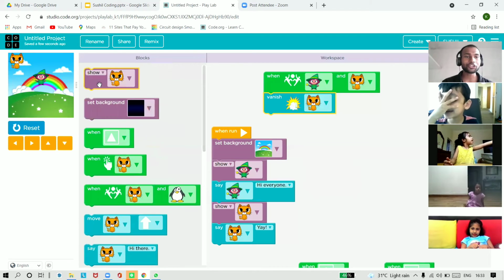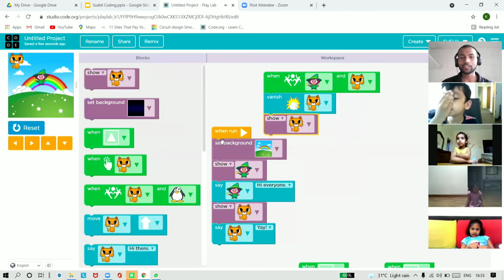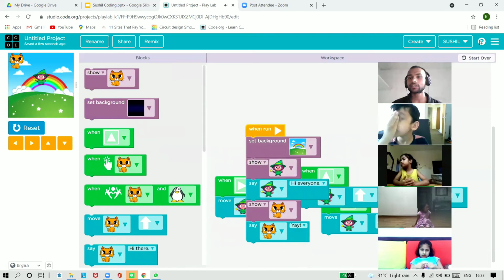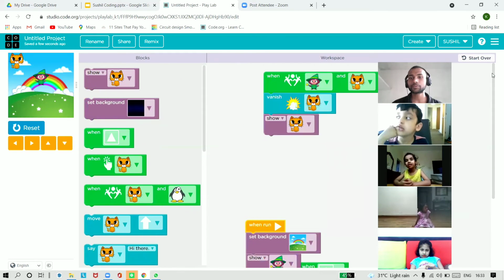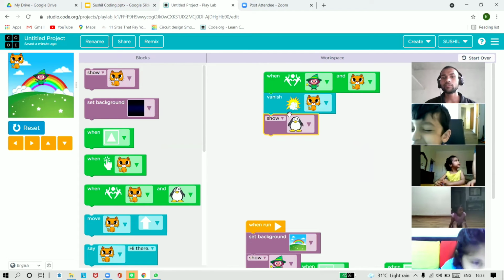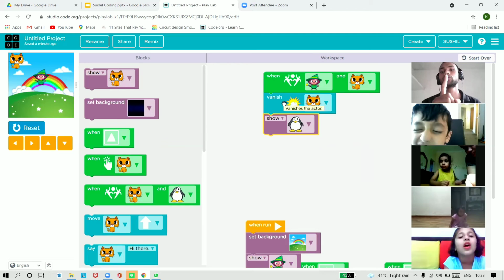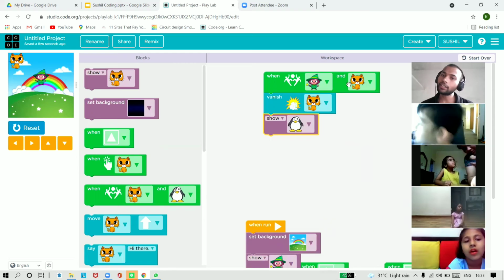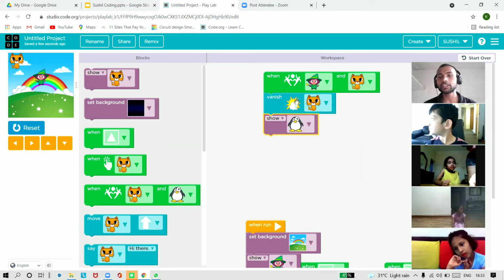So now we have a show. And who will come on the show? Penguin will come on the show. Okay. There's some space issue here. So you can see I am just clicking on the show button and I'm just clicking on the Penguin. So see, we have 3 blocks. The first one was what? An event. What was the event? Our magician is touching cat. Okay, and what was the action? The cat disappears. And the penguin comes. See, you can see that disappear, and this penguin is what? Coming.